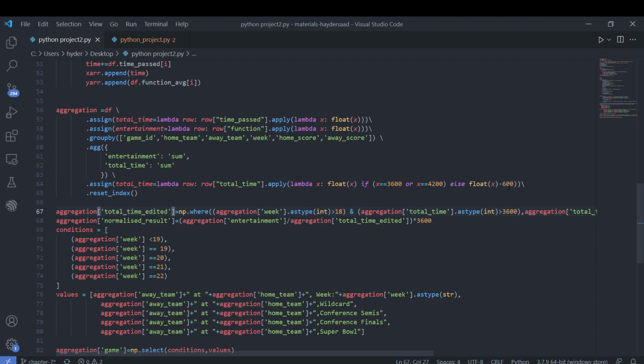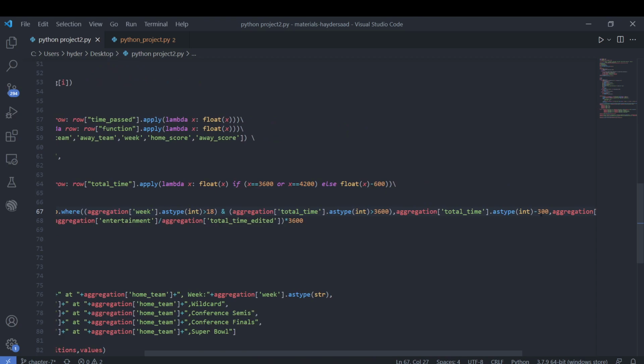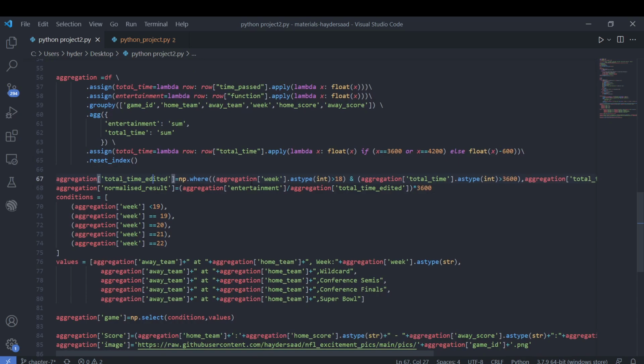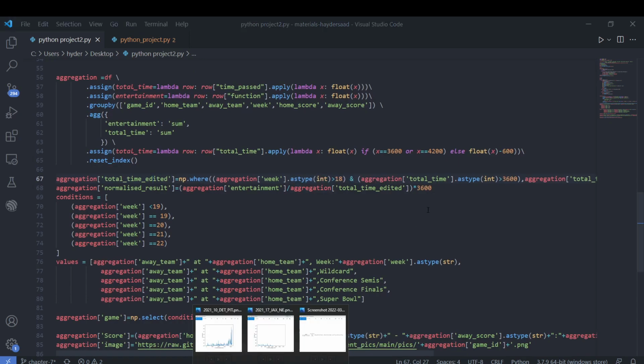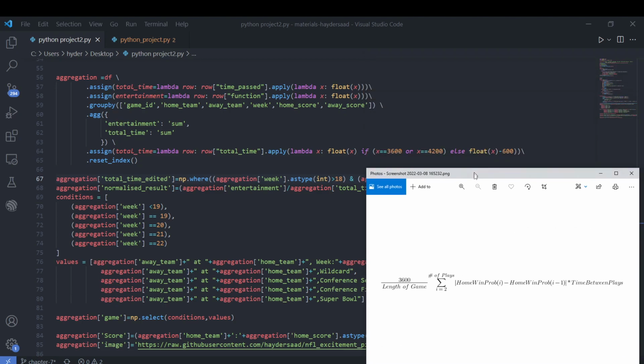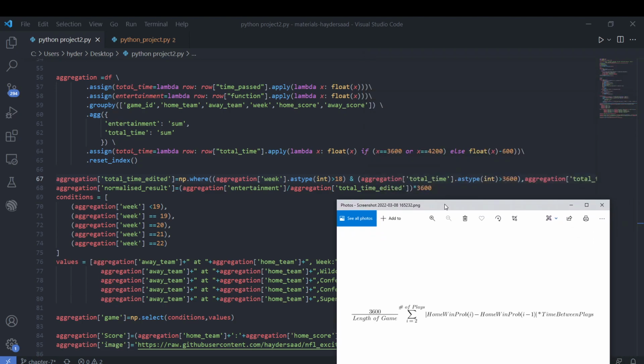So we subtract 600 first, and then we subtract a further 300 if the match went to overtime in playoffs. And now the normalized result as per our formula is the total entertainment value per game, because we have grouped it now, divided by the normalized total time, accounting for the overcounting that was occurring previously.